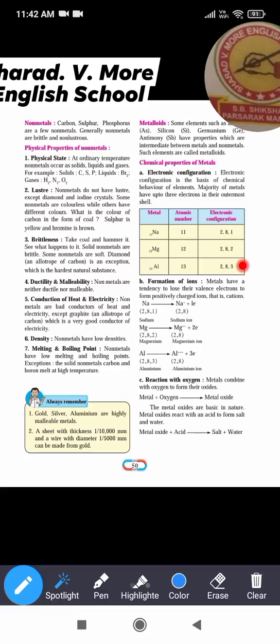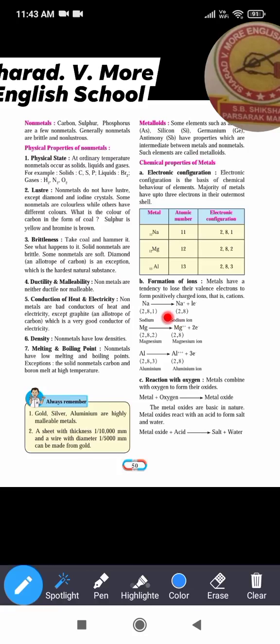Aluminium loses 3 electrons from its outermost shell, and because of that there are three positive charges on aluminium, because now three extra positive charges are present when it loses 3 electrons, and the number of electrons becomes 10. So there is a difference of 3 protons. That's why aluminium bears 3 positive charges. This is shown here.